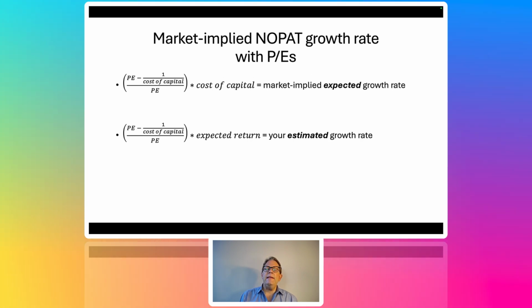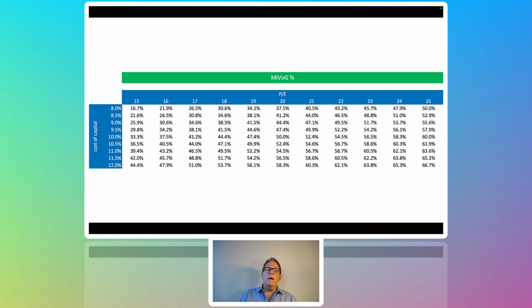I'm going to go into way more detail on this in a few weeks, but I just want to give it to you. And now here's something that's really fun. Use the same equation on the left, the percentage of the PE that represents growth, and you multiply that by your expected return, and that's your estimated growth rate. So the equation at the top is the market implied growth rate. And for you, since you want to have a higher return than the market return or higher return than the cost of capital as an investor, you obviously need a higher growth rate.